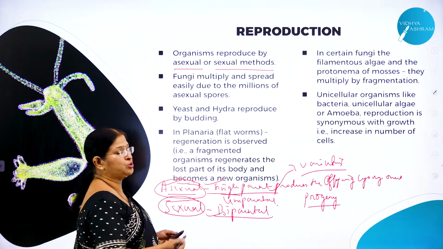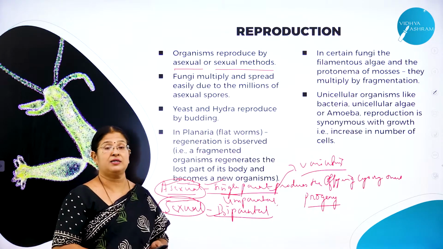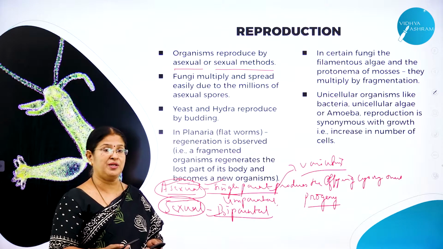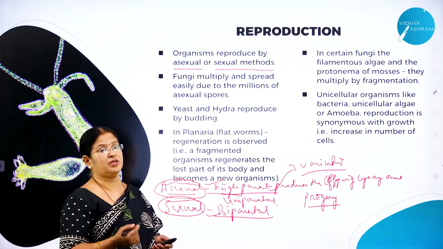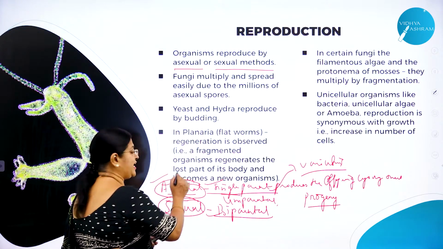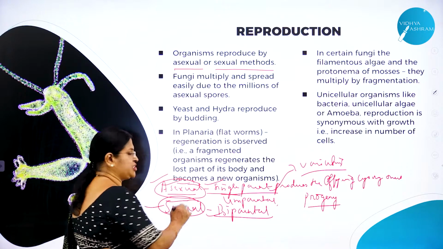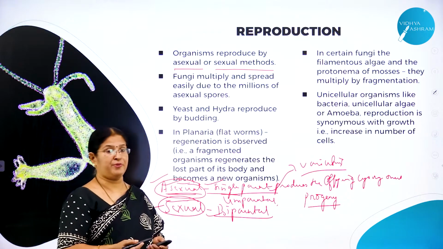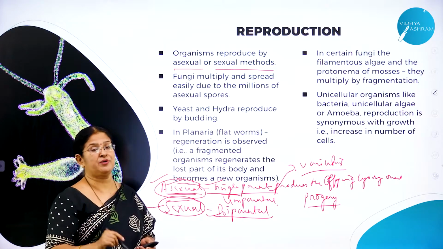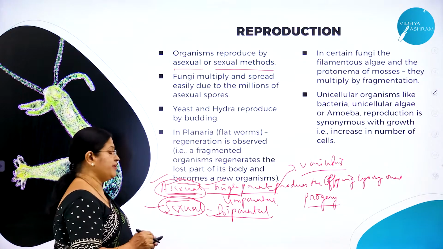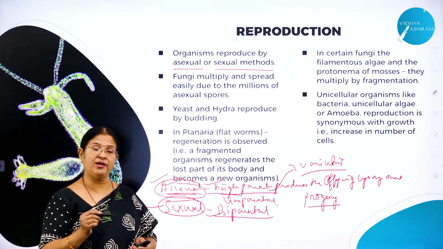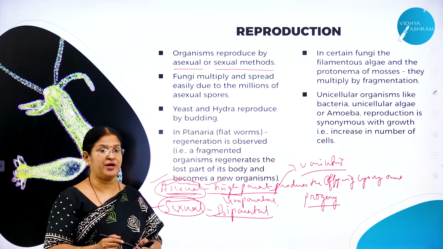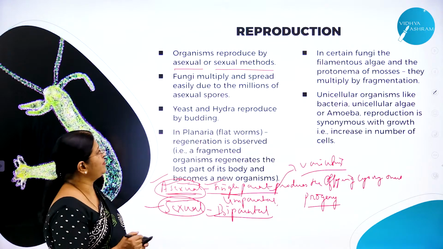Hope you have understood the two modes of reproduction. What is reproduction? It is a biological process where an organism produces the offspring or the young one similar to itself. What are the two modes of reproduction? One is called asexual reproduction, the other one is called sexual reproduction. What is asexual reproduction? It is a kind of reproduction where only one parent produces the progeny or the offspring, whereas the sexual mode of reproduction is a kind of reproduction where two parents of opposite sex are involved in the process of reproduction, where they produce the young ones. Hope you have understood, right?